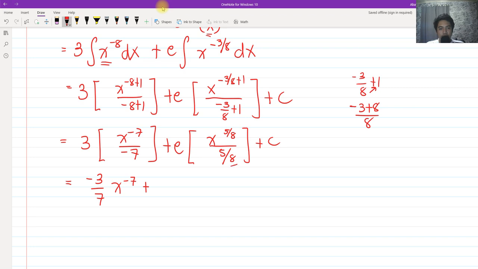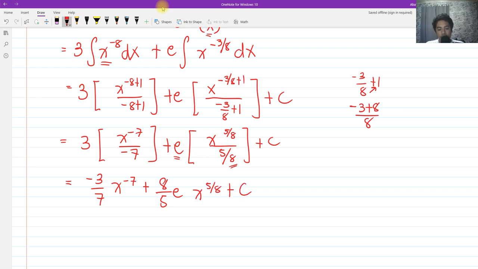And we would be getting the reciprocal of that so that we can proceed with multiplication with x raised to 5 all over 8 and multiplying it by e. So we have 8 all over 5 e multiplied by x raised to 5 all over 8 plus c.